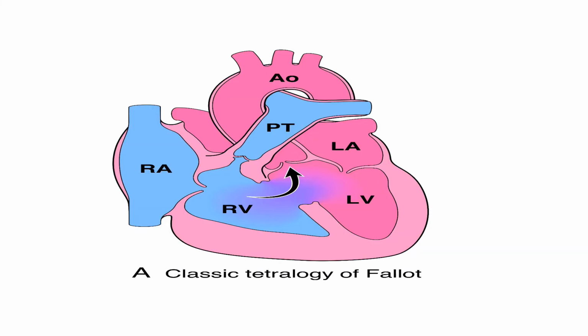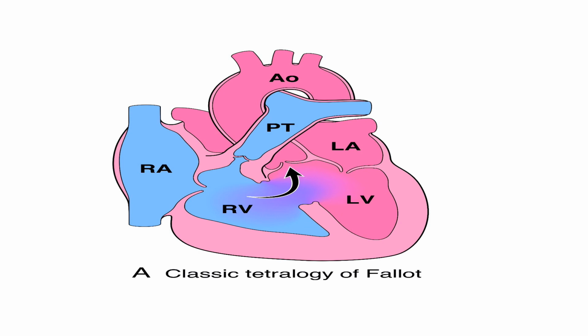From the picture you can clearly see there is a large VSD, a defect involving the ventricular septum, and then there is subpulmonic stenosis. So there is narrowing of the pathway, and then there is an overriding aorta. It overrides the large ventricular septal defect. What happens here is, because blood has to flow through the narrowed pulmonary trunk, the right ventricle keeps on pumping the blood, so it eventually undergoes hypertrophy. So there is right ventricular hypertrophy.